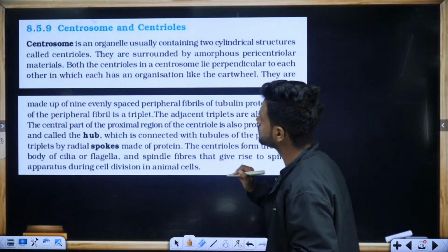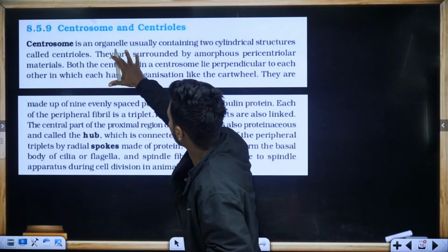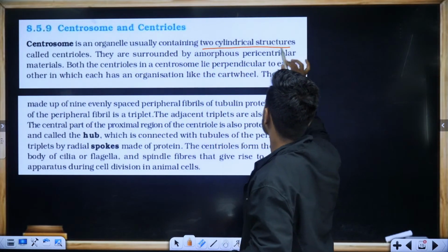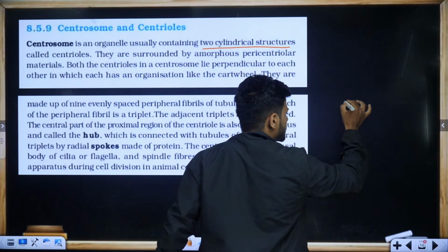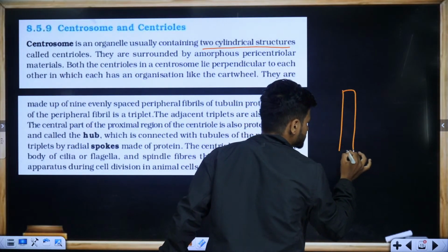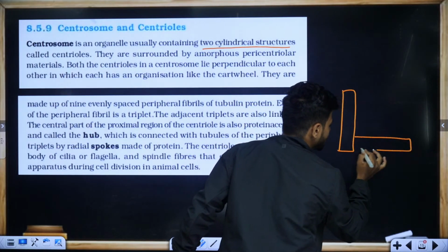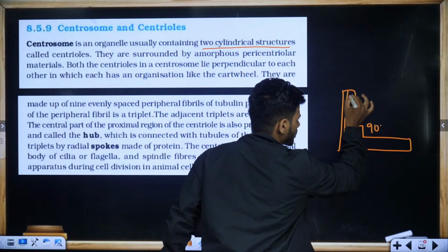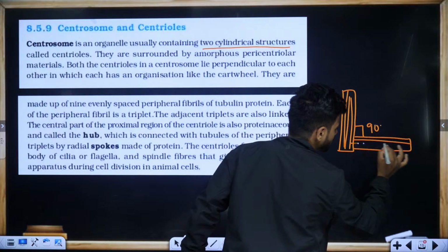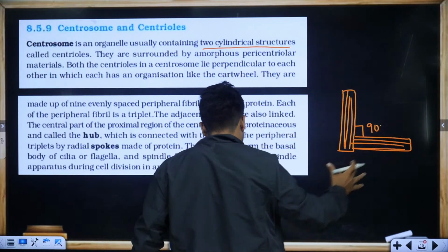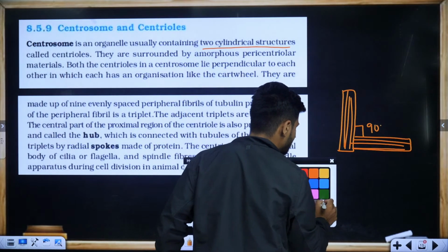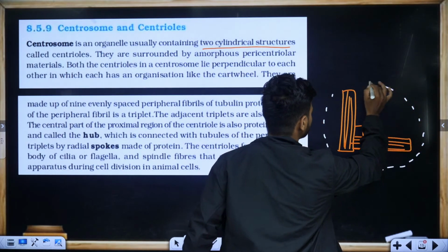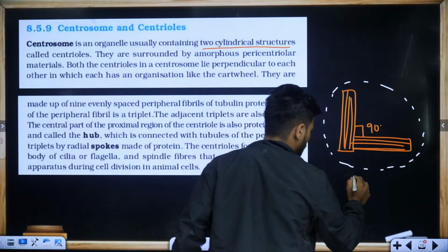The centrioles or centrosome is an organelle usually containing two cylindrical structures. First of all, if this is a cylindrical structure, there are two cylindrical structures present at 90 degrees to each other. Okay. This entire structure is called the centrosome.